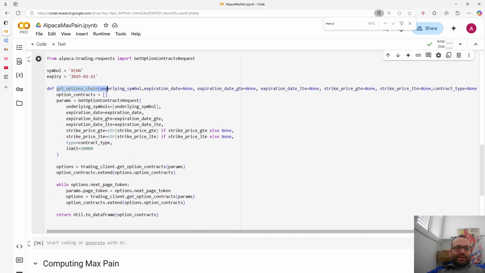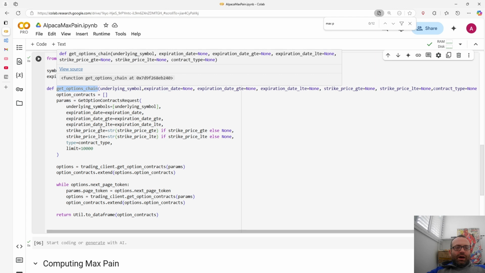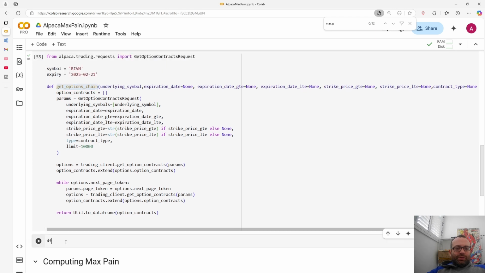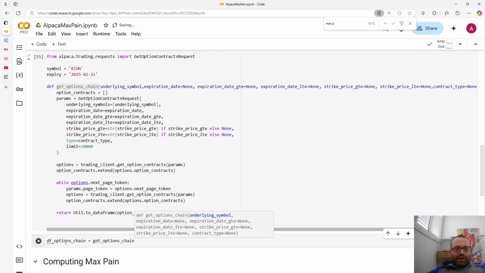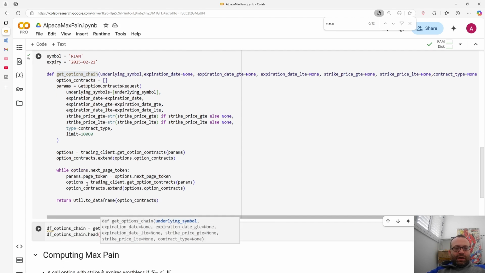But I don't want to get into details because I spoke about that in another video. But you can do something like this: df options chain equals get options chain, symbol, expiry.